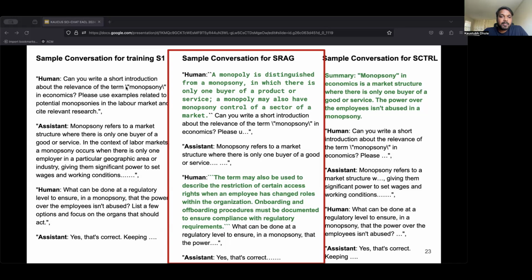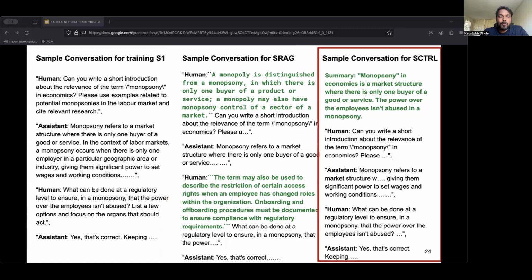Using the user utterance as the query during training is intended for the model to learn to condition its response on both the conversational context as well as the retrieved information. During inference, we use the last assistant utterance as the query. For S control, we prepend the summary to the conversation before training. During inference, we do not use a conversational summarizer, but random passages from the web.